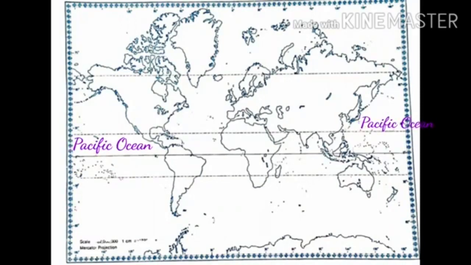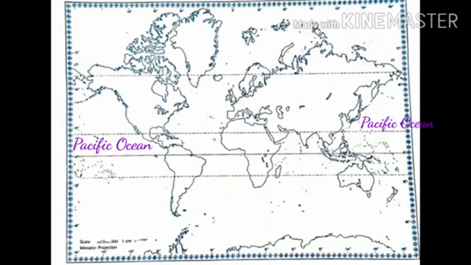It is the Pacific Ocean. Children, the Pacific Ocean is the largest and deepest ocean. Which is the largest ocean? Yes, the Pacific Ocean is the largest and deepest ocean in the world. Children, it is almost circular in shape.